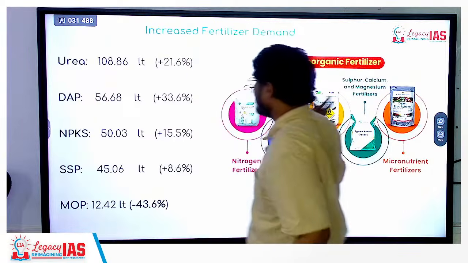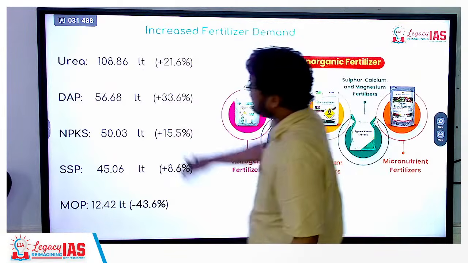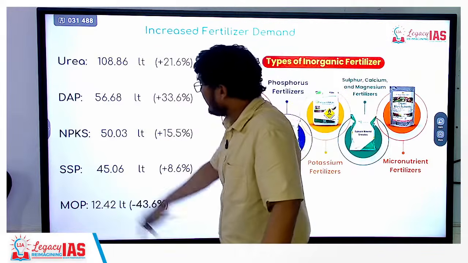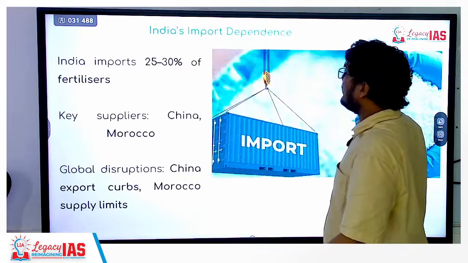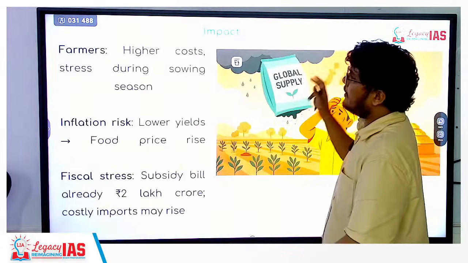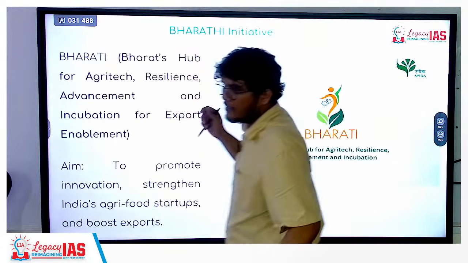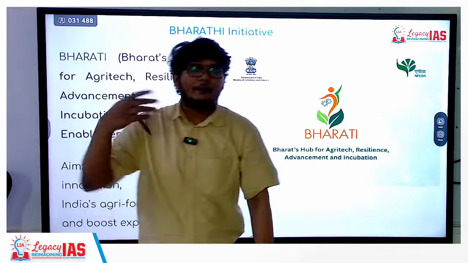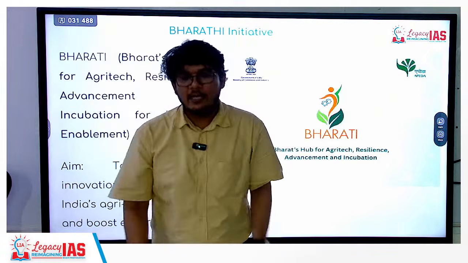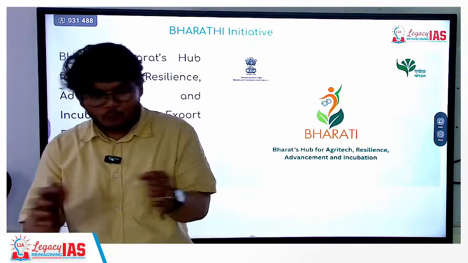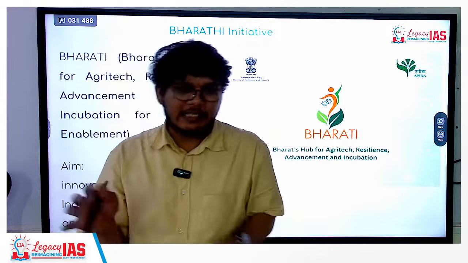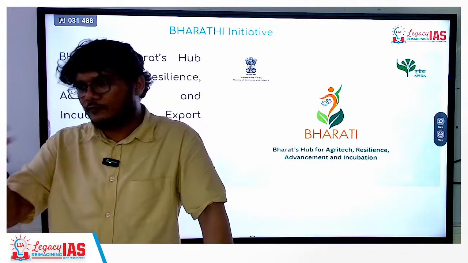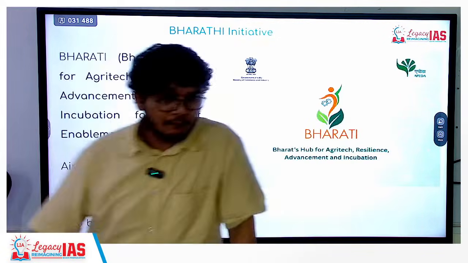Okay. The highest amount that is used is urea. You can clearly see the number. It is almost double the next highest one. Urea has historically been used in India because the highest subsidy was on urea. Urea was the cheapest, so farmers used to apply a huge amount of urea. That is what has made our proportion of fertilizer very unequal, uneven in favor of urea. The ratio of urea is very high in Indian farming.